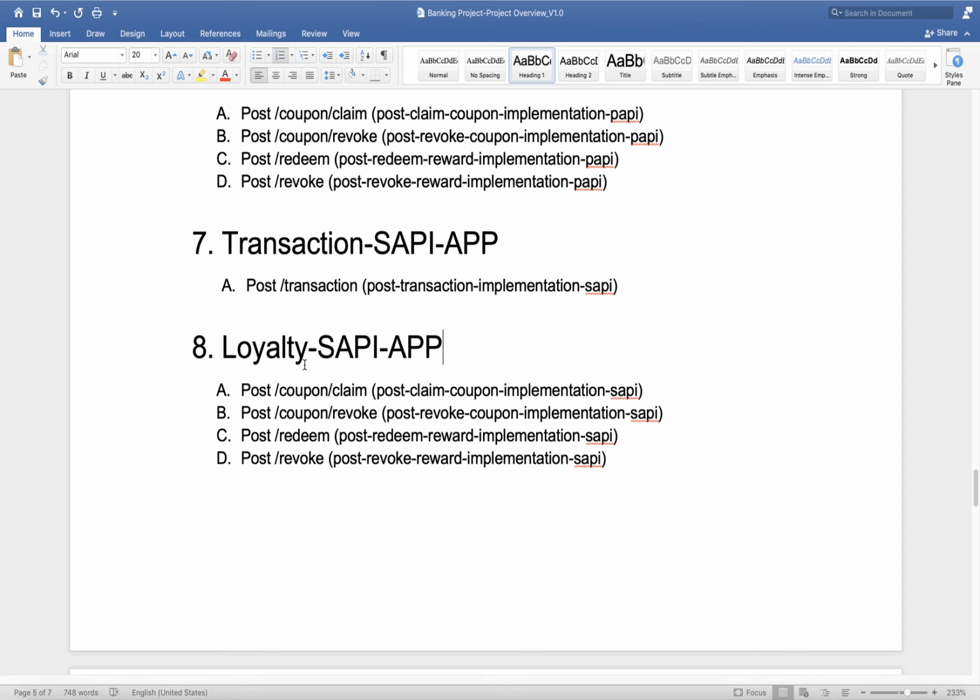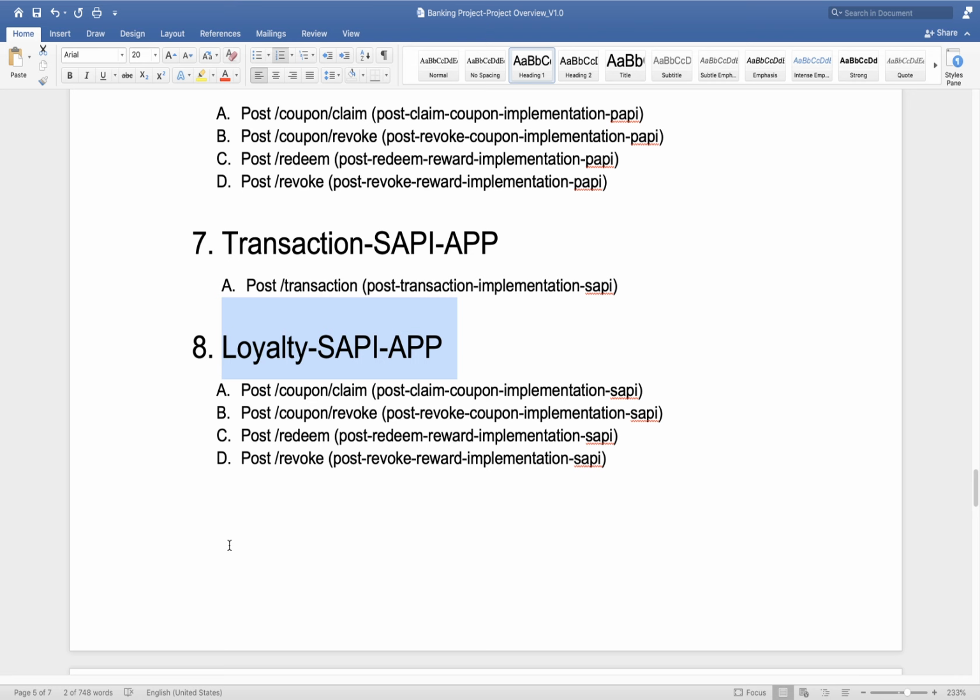So when you work on an actual project, you will have 200 APIs in the system layer. Many people group these based on requirement, based on functionality, like all the transaction related API put in one system application, all the loyalty related API put in the loyalty system application, all the customer related API put in the customer system API application.